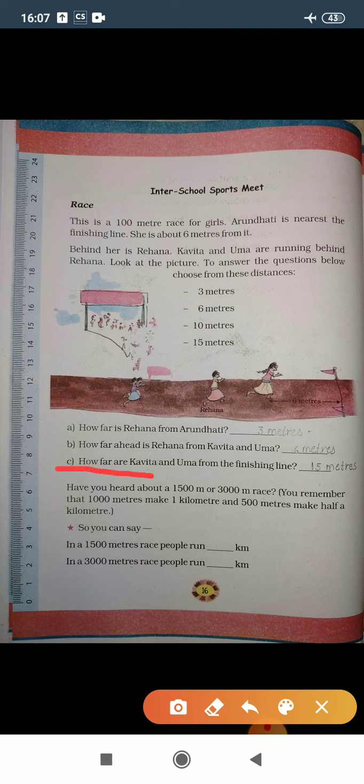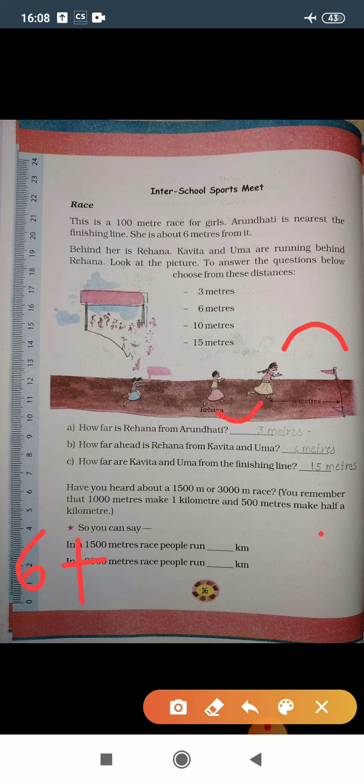How far are Kavita and Uma from the finishing line? That means how far these two girls are from the finishing line. So we need to calculate the total distance. First, we know that Arundhati is 6 meters from the finishing line.